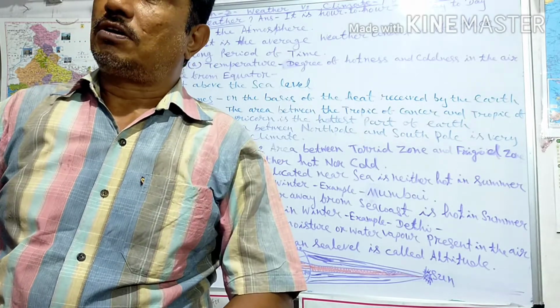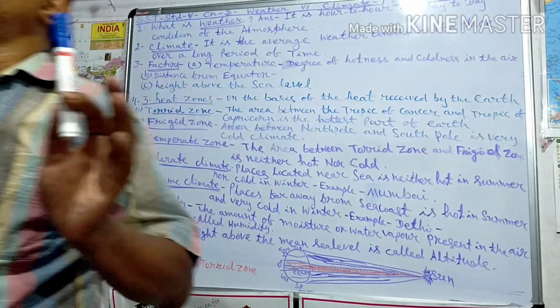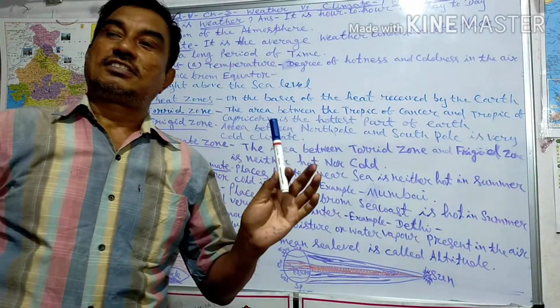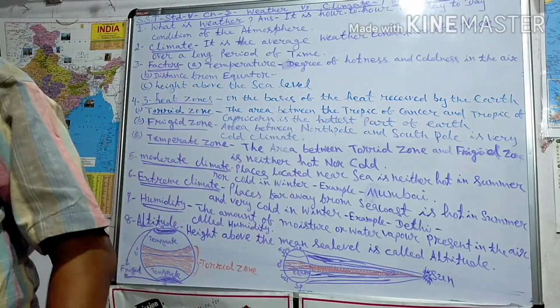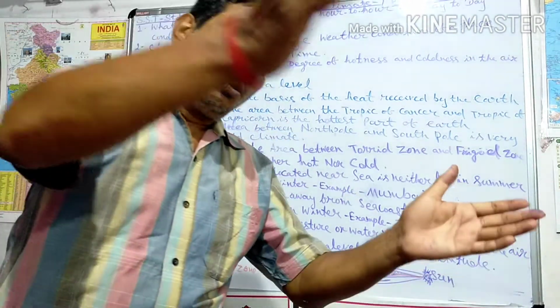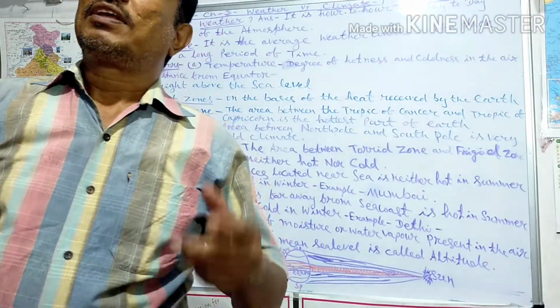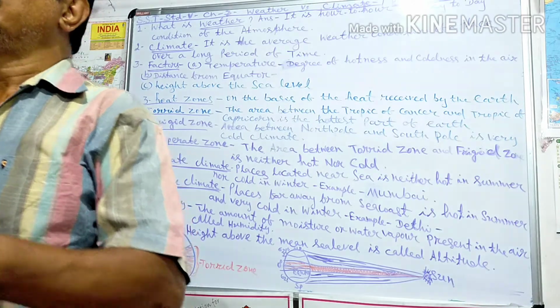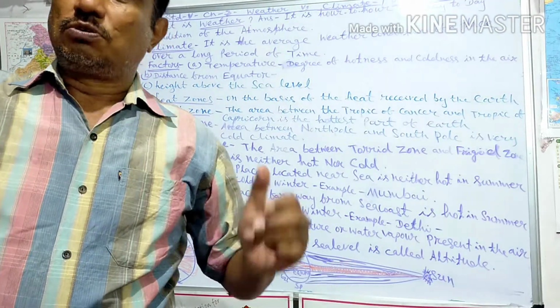The example is Delhi. It is an extreme climate because it is away from the sea coast. Mumbai is close to the sea, so it has a moderate climate.